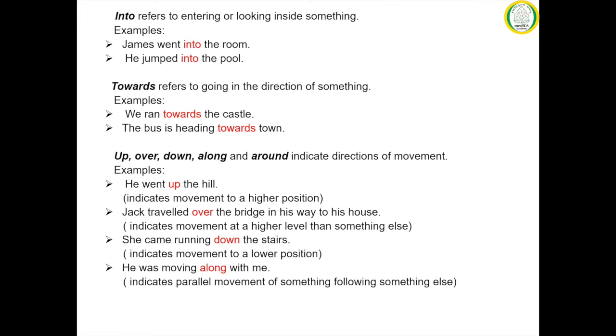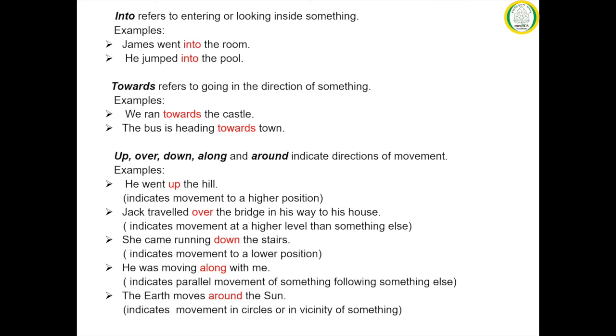So in this sentence it indicates that he is in parallel movement following me. The earth moves around the sun. Here around as a preposition of movement indicates movement in circles or in the vicinity of something. So in this sentence it indicates that the earth moves in circles around the sun or in the vicinity of the sun.